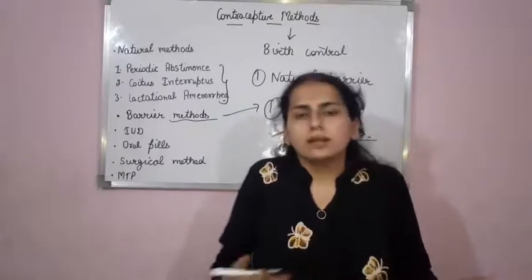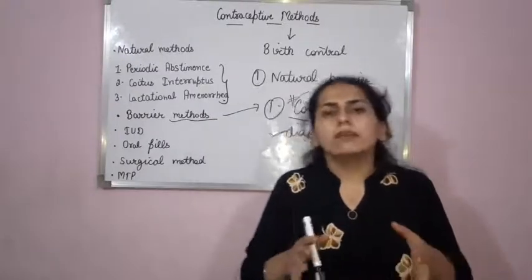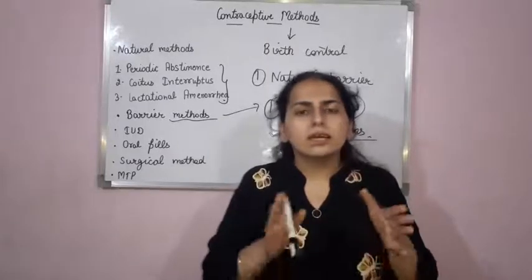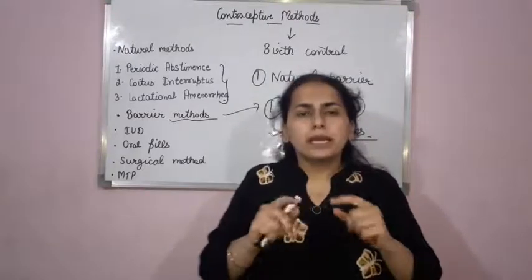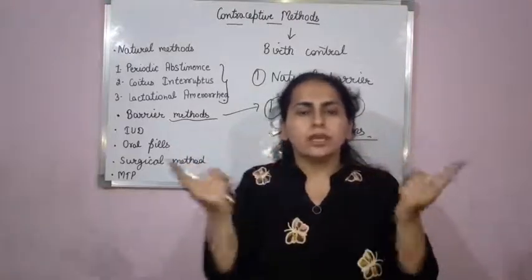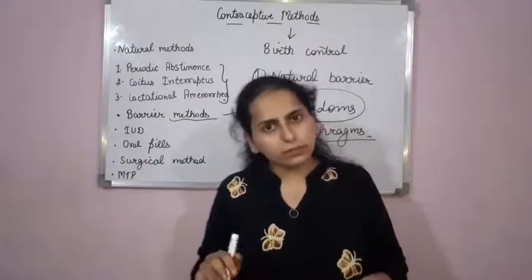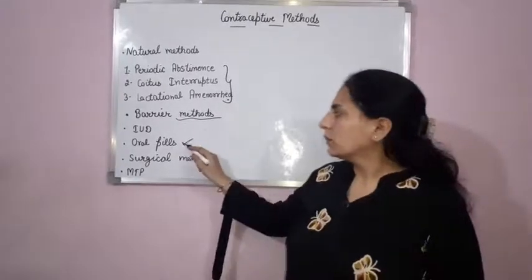As a result, conceiving will not happen. Clear? And if these are hormone releasing intrauterine devices, then they will make the uterus imperfect for the implantation purpose.